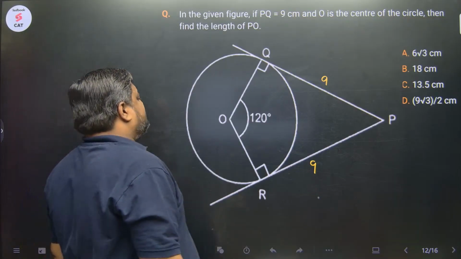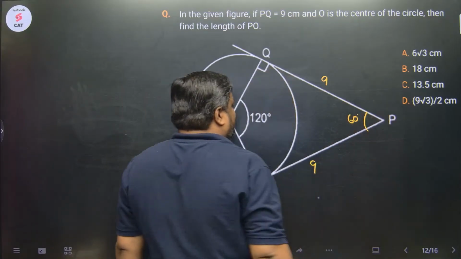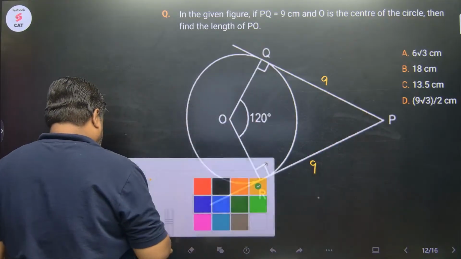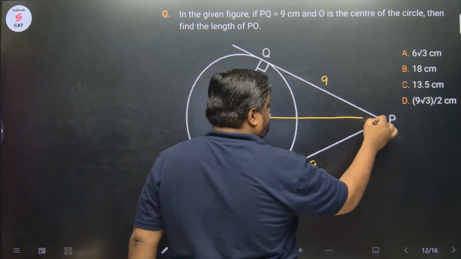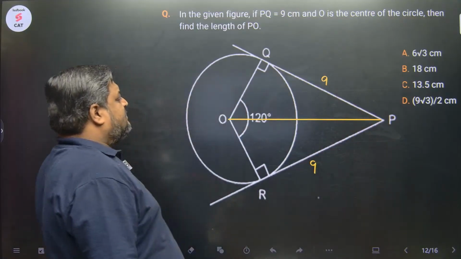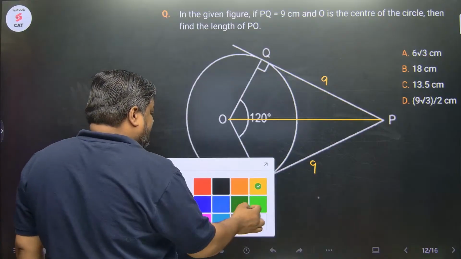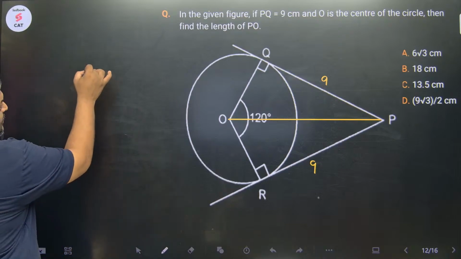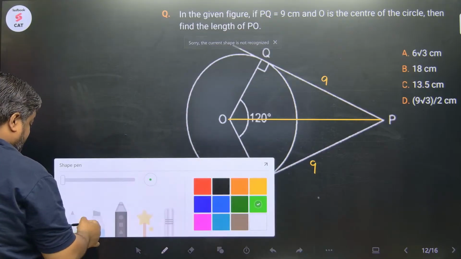This angle is 60. हालांकि what we need to do is एक छोटा सा कंस्ट्रक्शन कर लेते हैं. Let's connect these two. Okay, these two triangles are congruent. क्यों?